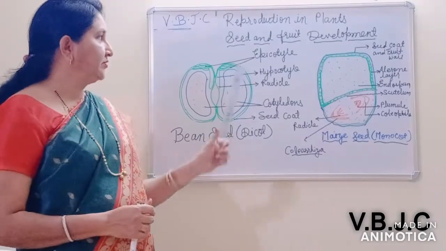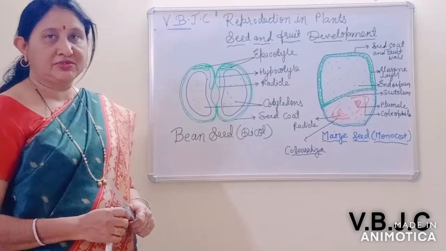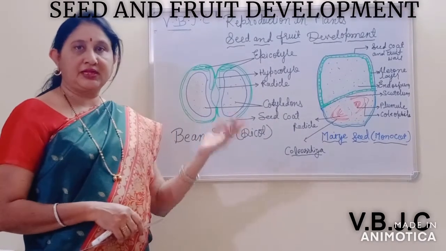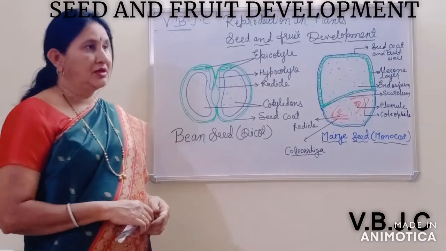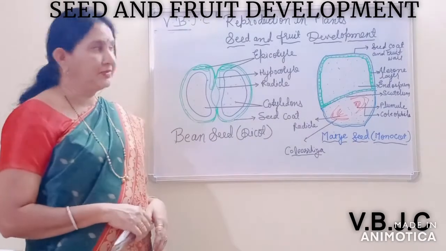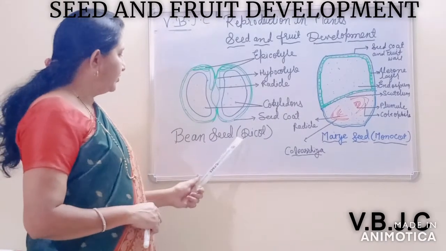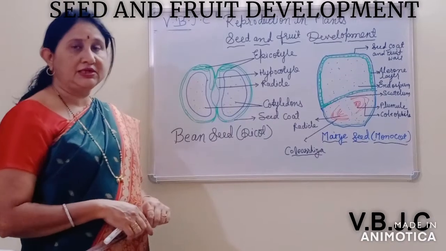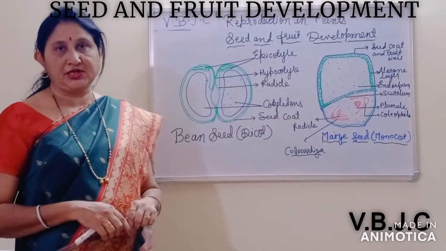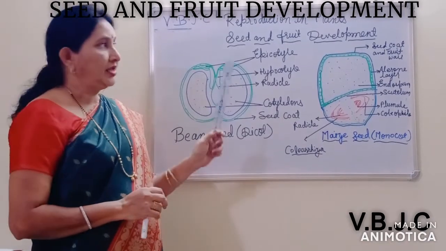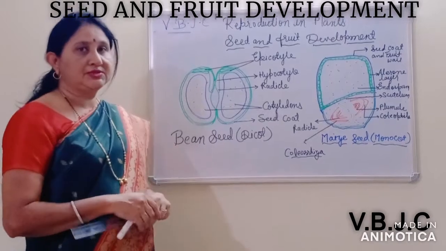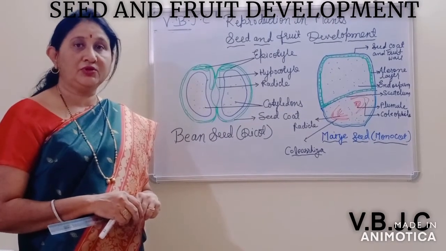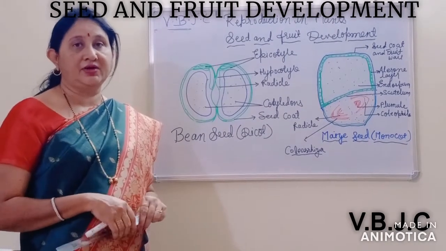Now today we have to study the concluding part of this chapter, seed and fruit development, and after that the various terms regarding reproduction in plants. You know that the seed is the product of fertilization, and because of these seed bearing plants, the angiosperms are more dominant and advanced.